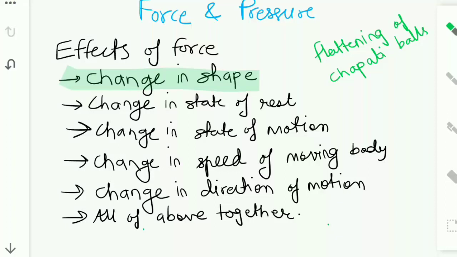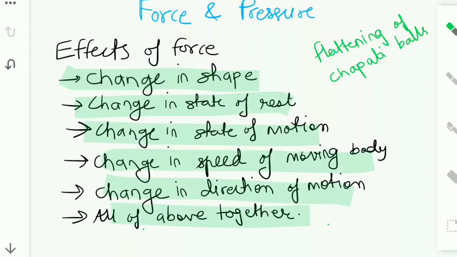Can you think of examples of change in state of rest, state of motion, speed of the moving body, or change in direction of motion? If you have some examples in your mind, write them in your copy.